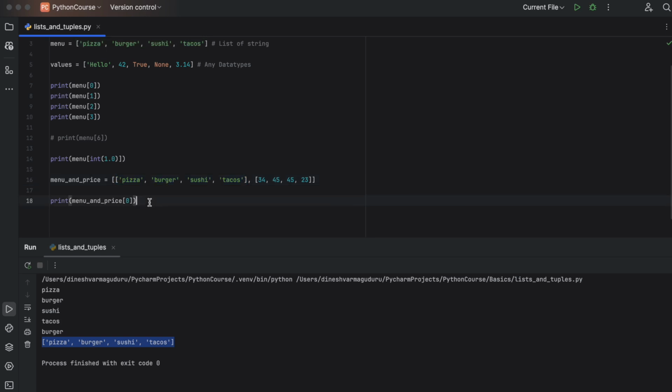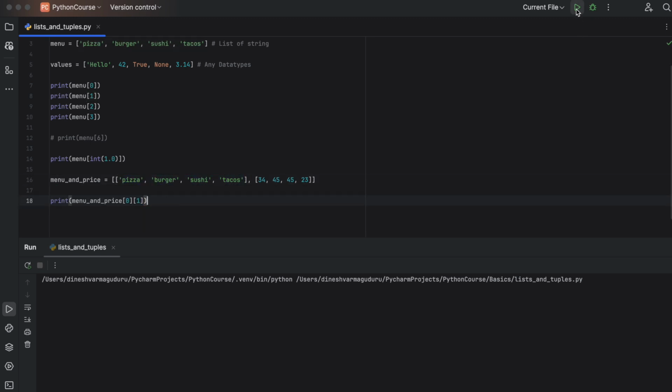And if we again want to access an item in the list inside the list, you need to provide one more index. Let's say you want to access burger, which is at the first position, you will provide 1 here. So basically in the first index, you are accessing the first item in the master list, which is a list again, and you are providing the second index, which will look for that index in the inside list.